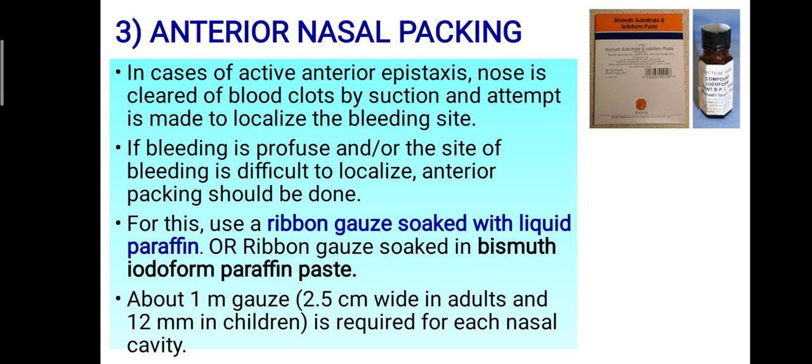So while in emergency, we perform anterior nasal packing. In cases of active anterior epistaxis, the nose is cleared of blood clot by suction and an attempt is made to localize the bleeding site. If bleeding is profuse and/or the site of bleeding is difficult to localize, anterior packing should be done. For this, use a ribbon gauze soaked with liquid paraffin or ribbon gauze soaked in bismuth iodoform paraffin paste. About 1 meter of gauze, 2.5 cm wide in adults and 12 millimeter in children, is required for each nasal cavity.